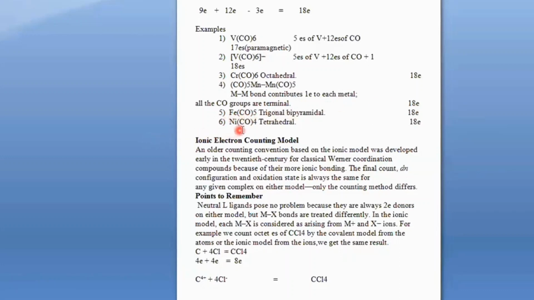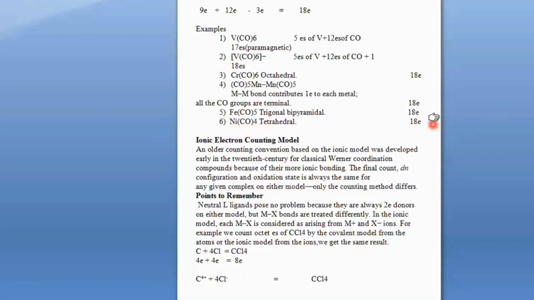Same is the case with Ni(CO)4. It also follows the 18 electron rule. Nickel has a 4s2 3d8 configuration, so the total electrons from nickel is 10, and 4 CO contribute 8 electrons. So 8 plus 10, 18. So most of these carbonyl complexes follow the 18 electron rule.